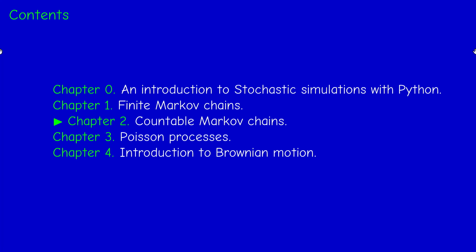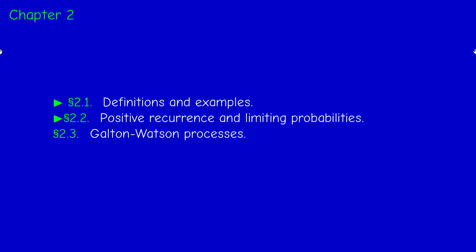In this video, I'm going to start chapter 2 about countable Markov chains. I will cover the first two sections, definitions and examples, and I will talk about positive recurrence and limiting probabilities.